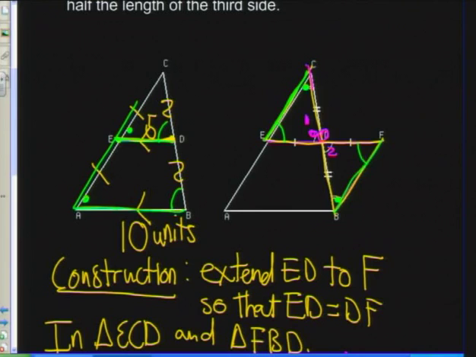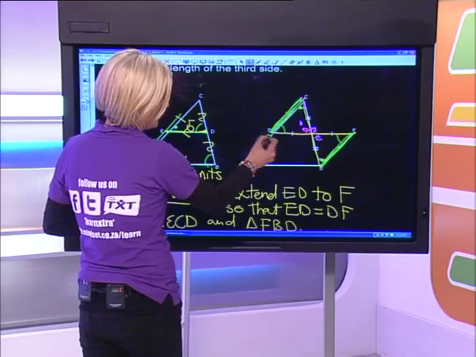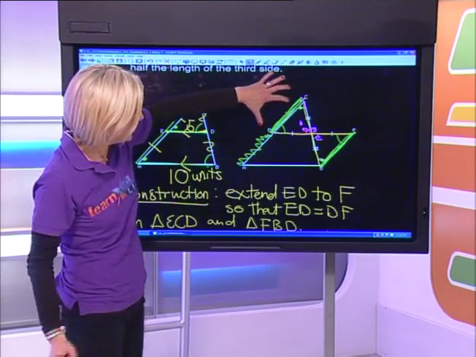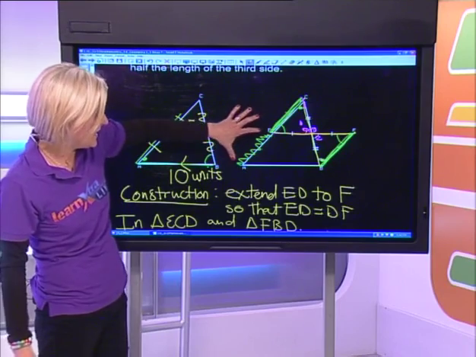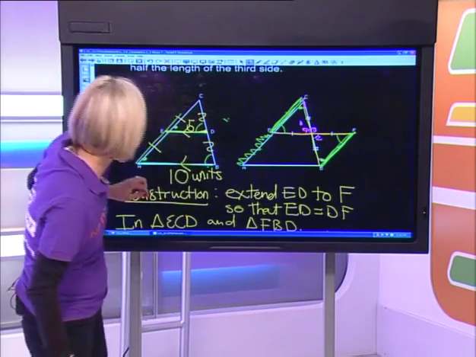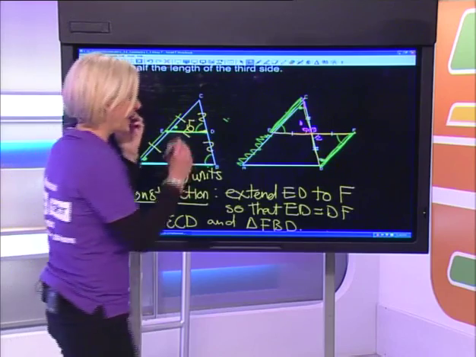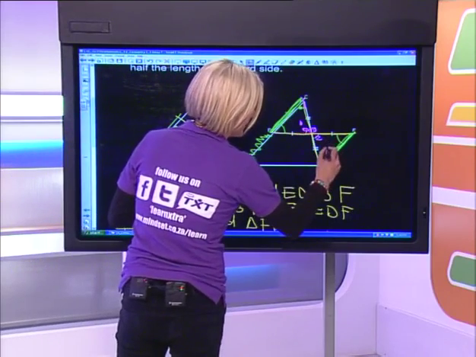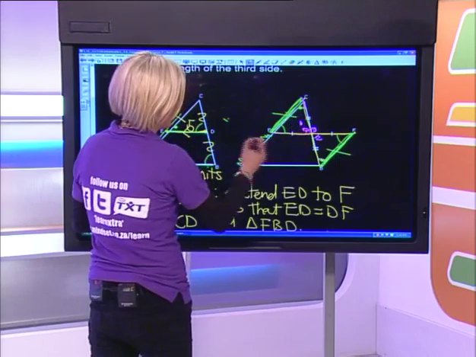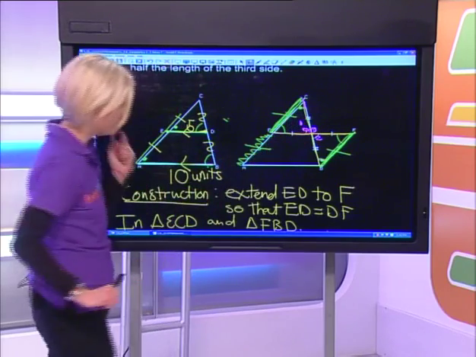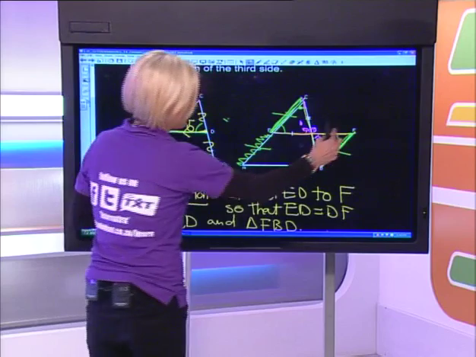Well, let's have a quick look. I've now said that this side is equal to this side. Do you guys agree? That's absolutely right. But if this side is equal to that side, it must also be equal to this side, because remember, EC and AE, or is it a B here that I've scratched? No, it is an E. They are the same length. So I can now say, out of the congruence, that one is equal to that one, but it's also equal to that one. Then, let's have a look here.